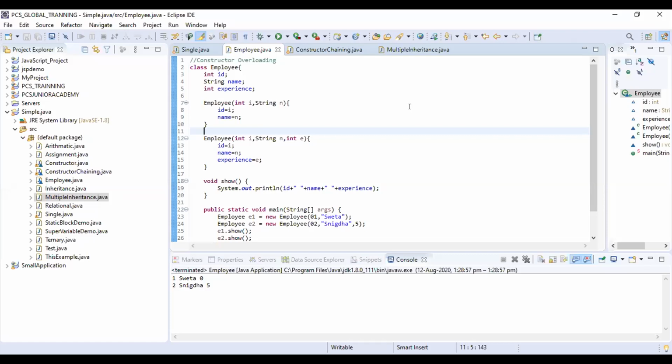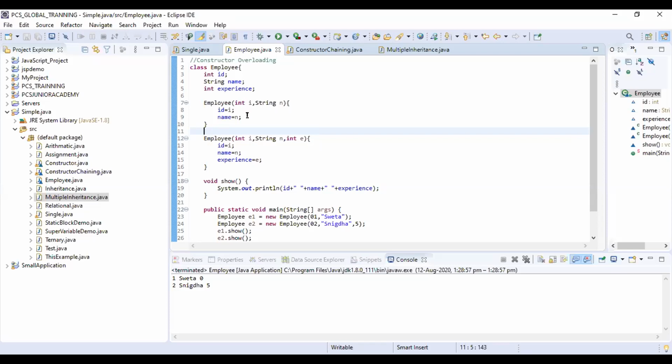Okay, Shweta, continue. Yes, ma'am. This is the example of constructor overloading. First of all, what is constructor overloading? Whenever we take two constructors with the same name and pass different arguments, that is called constructor overloading. Then this is the class Employee. Here I have taken some instance variables: int id, string name, and int experience. Then I have created the first constructor Employee and passed two arguments, int i and string n.